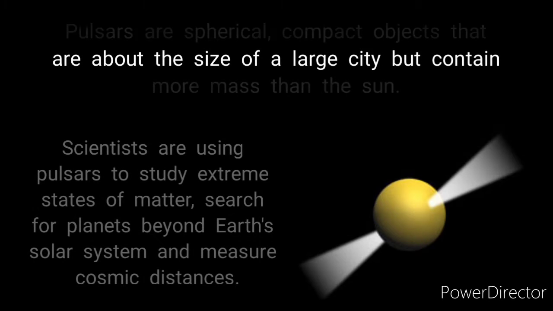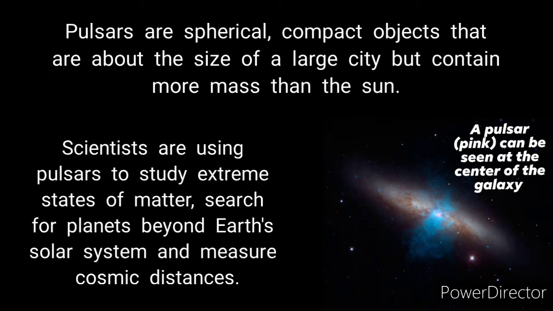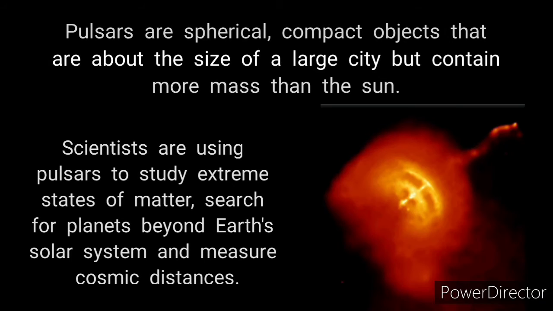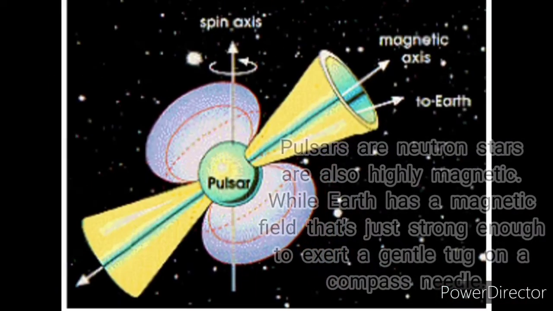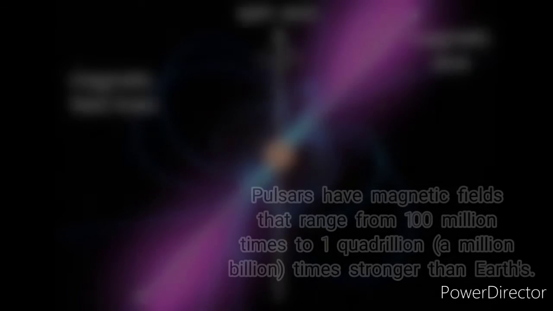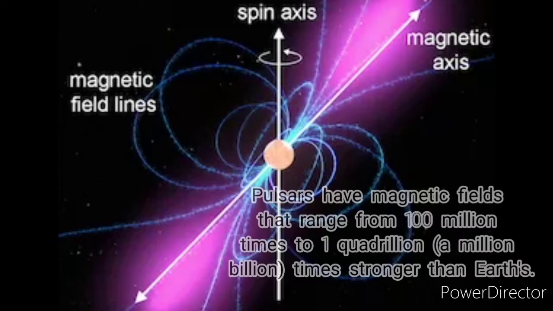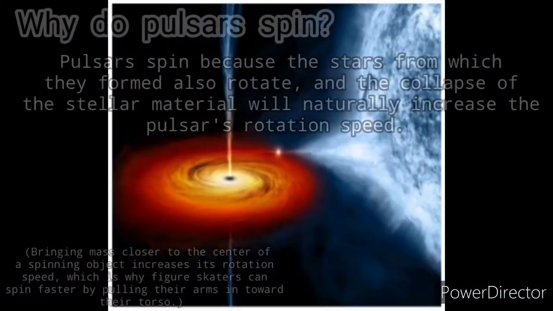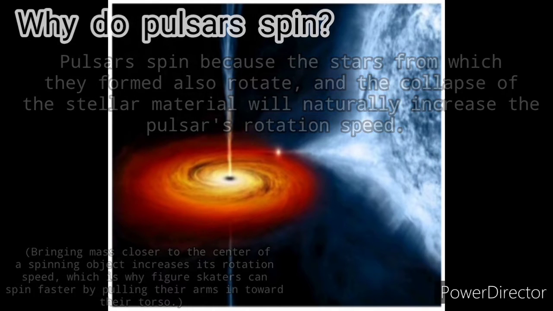Pulsars are spherical, compact objects that are about the size of a large city but contain more mass than the Sun. Scientists are using pulsars to study extreme states of matter, search for planets beyond Earth's solar system, and measure cosmic distances. Pulsars or neutron stars are also highly magnetic. While Earth has a magnetic field that's just strong enough to exert a gentle tug on a compass needle, pulsars have magnetic fields that range from 100 million times to 1 quadrillion, a million billion, times stronger than Earth's. Why do pulsars spin? Pulsars spin because the stars from which they formed also rotate, and the collapse of the stellar material will naturally increase the pulsar's rotation speed.